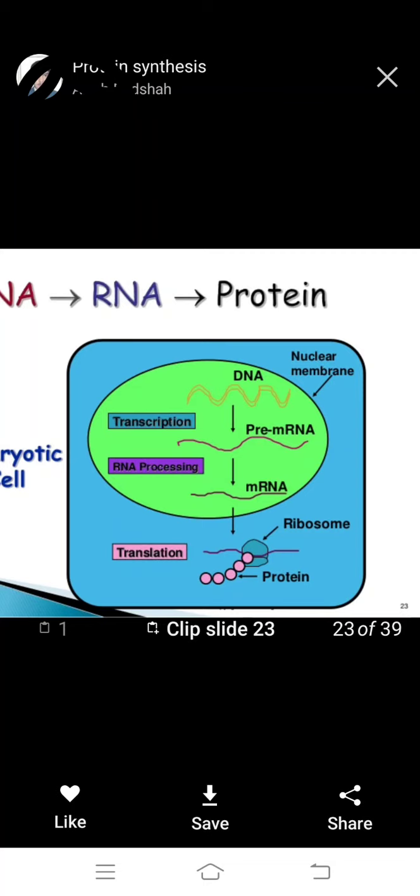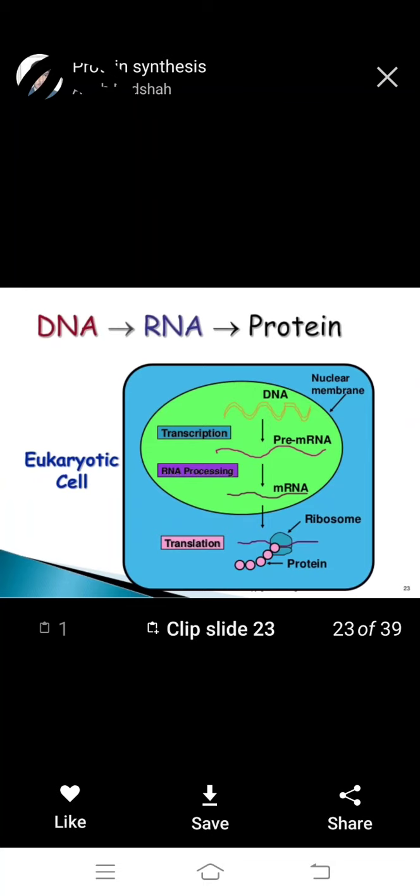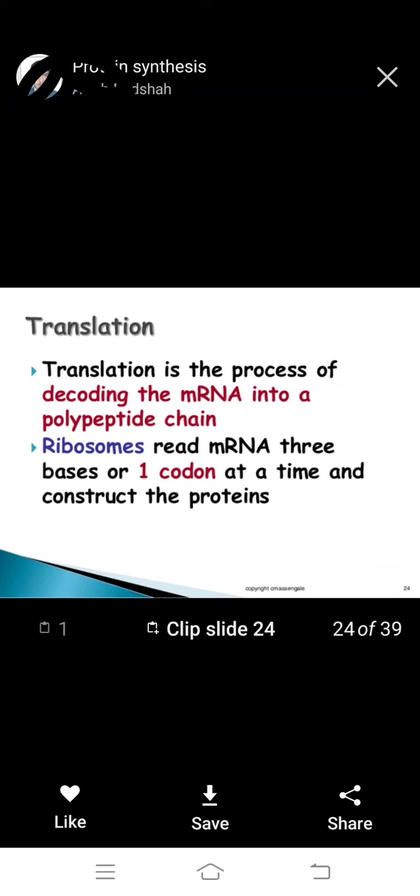This is transcription, the formation of mRNA, and translation, the formation of the protein. Important: this is called the central dogma. DNA forms mRNA, and mRNA then forms the protein. That is the central dogma.